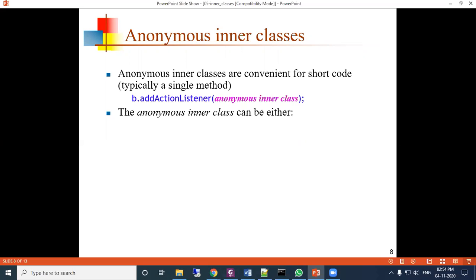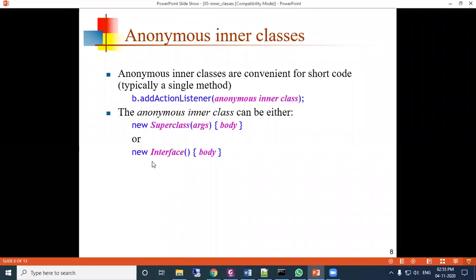The anonymous inner class can be defined as: new superclass, within parentheses the arguments if required, then the body. So this is the definition of an anonymous inner class. Or new interface name, then within curly braces the body, which we will see in the program. So the parent class name, the arguments and body, or the interface body.